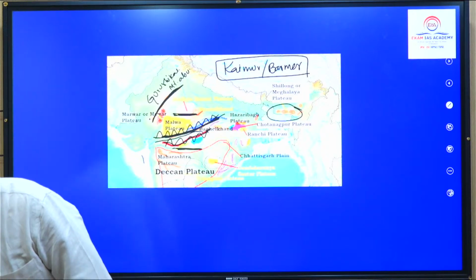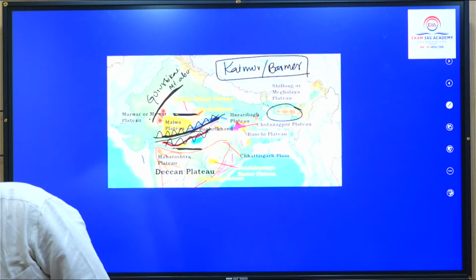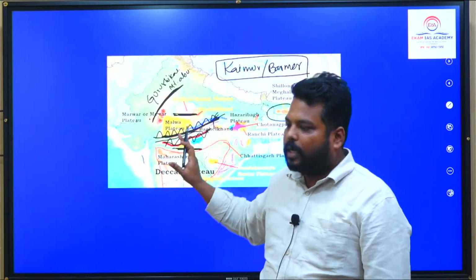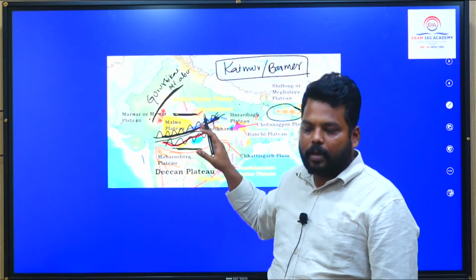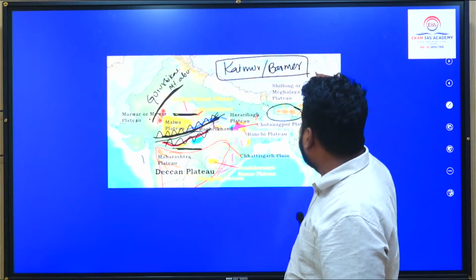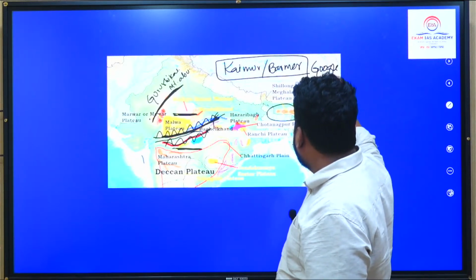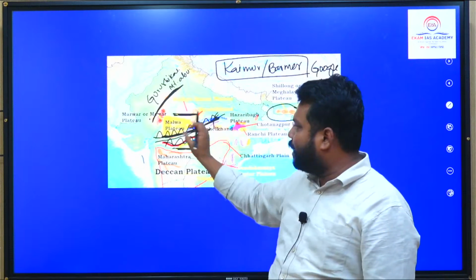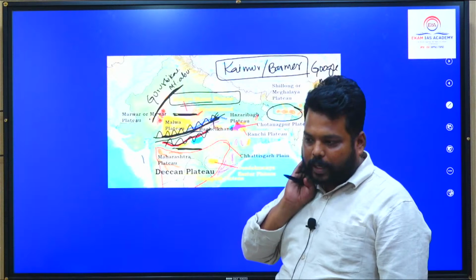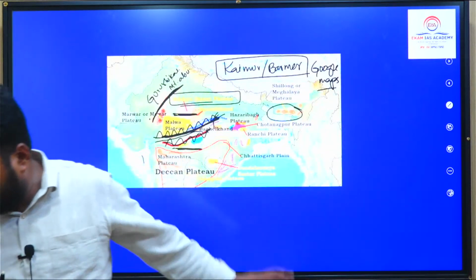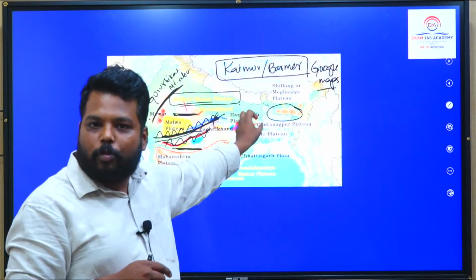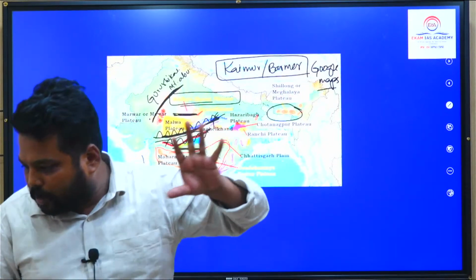Tilak, I can't extend this map, okay? Yes, Charita, see, we can't zoom this. You have to zoom the video and see. These are the pictures available online. In Google Maps all these are not mentioned. We might have taken it from Google Maps, but you will not find all these key elements on it, which are necessary for UPSC. These images we have taken from the internet, so we can't zoom them. You have to zoom the screen and see. That is the only possible way.